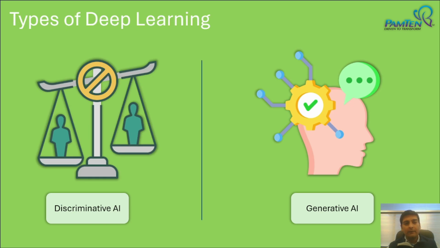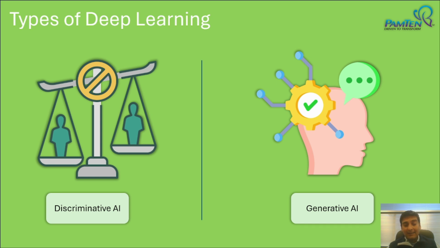Now we'll understand the different types of deep learning methods. So we have something called discriminative AI, and then we have generative AI. Generative AI is in a lot of buzz these days, so we'll come to it. Before that, we'll understand what discriminative AI is. We'll understand this through this example. We'll call this detective AI and artistic AI. You can consider discriminative AI to be detective AI. It basically detects things from the data which you input to it.